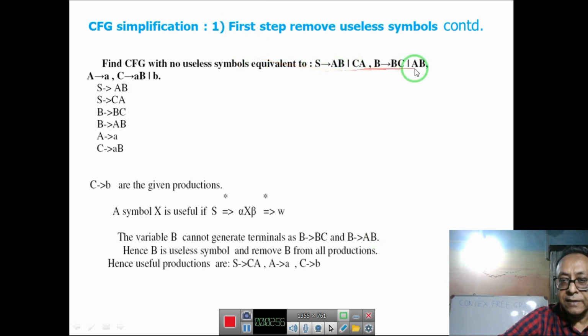Here is another grammar to practice. It appears to be mainly in Chomsky's normal form, barring this. Let's see the variable B again. It cannot generate any terminal, so again you have to omit these rules. Then you have only these 3 rules: S to C, A to C. This is as per Chomsky's normal form, so you don't have to do anything else. And you are fortunate that your start variable doesn't appear on the right hand side. Otherwise, a more elaborate arrangement is needed: you have to take a new start symbol.